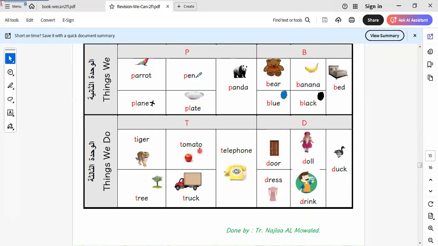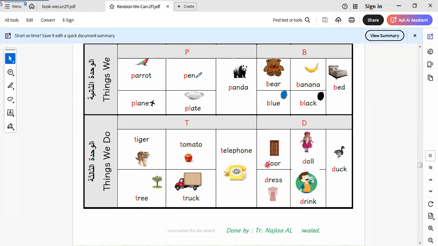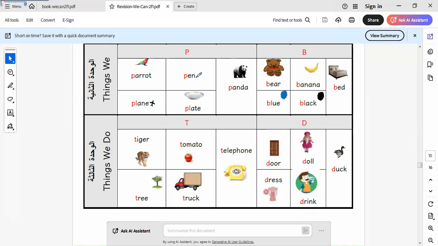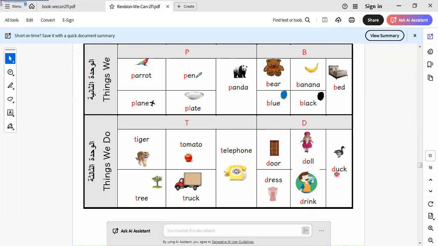Okay, let's go to the pronunciation here. Here we have tiger, tomato, tree, and track. Telephone. We have here a letter D. Door, dress, doll, drink, and dog.